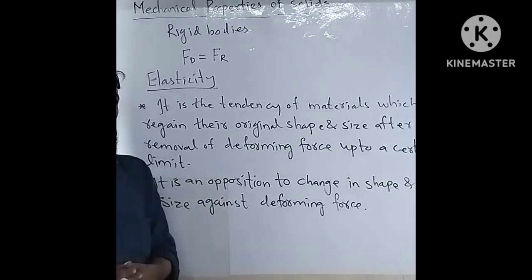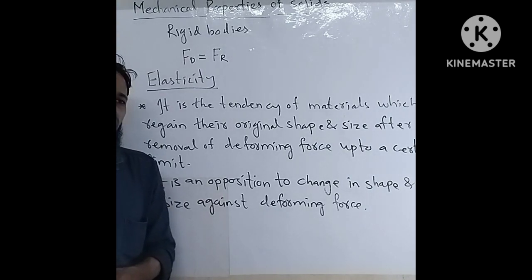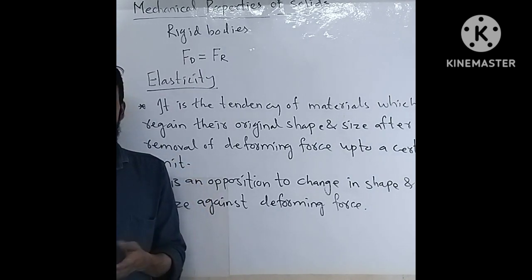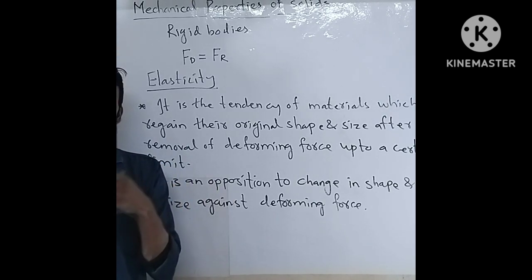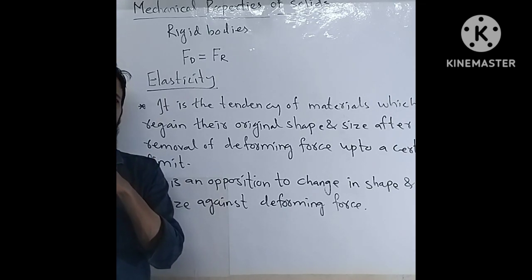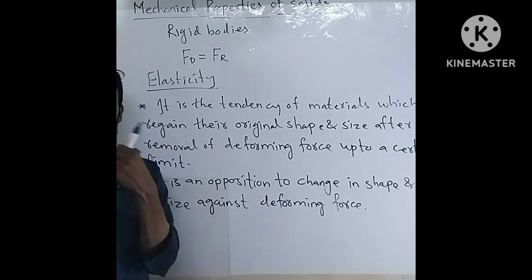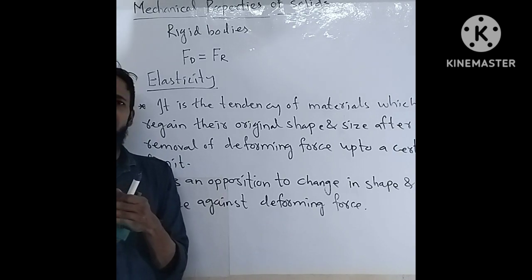Suppose steel is also an elastic material. Suppose we have a steel scale or strip in a vertical position. When we apply force, it bends, and when we remove the force, it vibrates first and again comes to its original position.